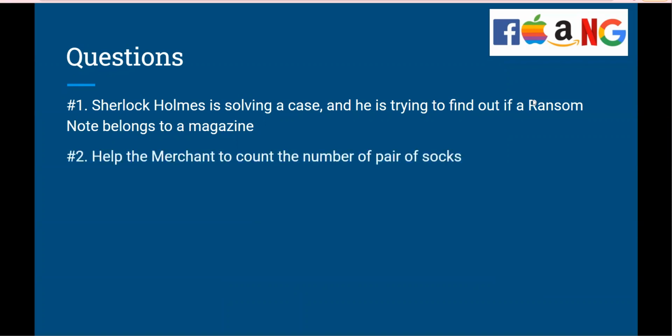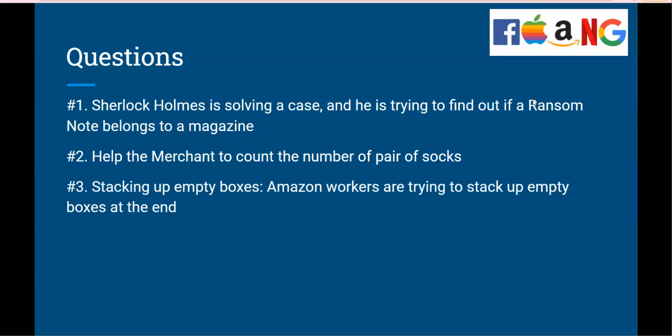Number two, help the merchant to count the number of pairs of socks. So the merchant has a socks list and he is trying to count the number of pairs of socks. Number three, stacking up empty boxes. So the Amazon workers are trying to stack up empty boxes at the very end. That is a program which you have to write, all in Python. Number four is factory workers fill in missing time entries.